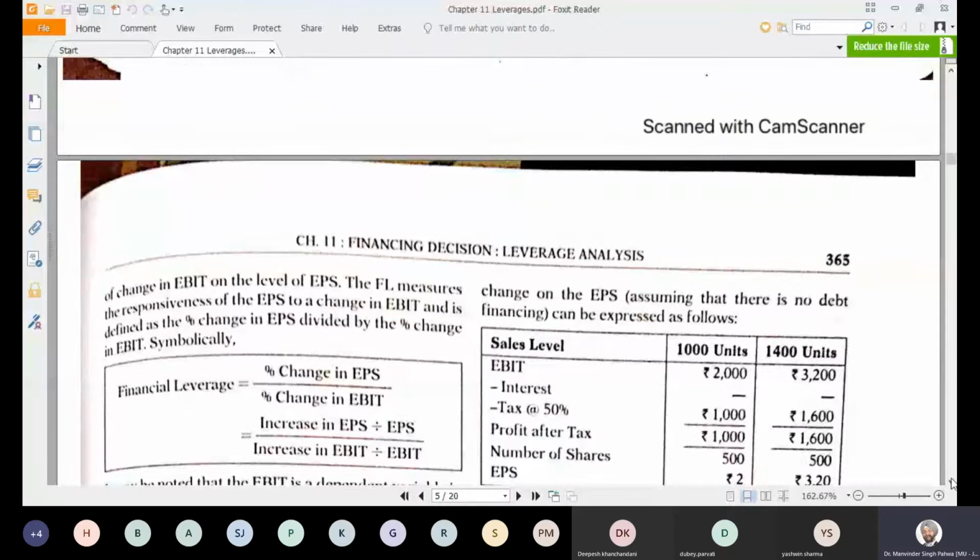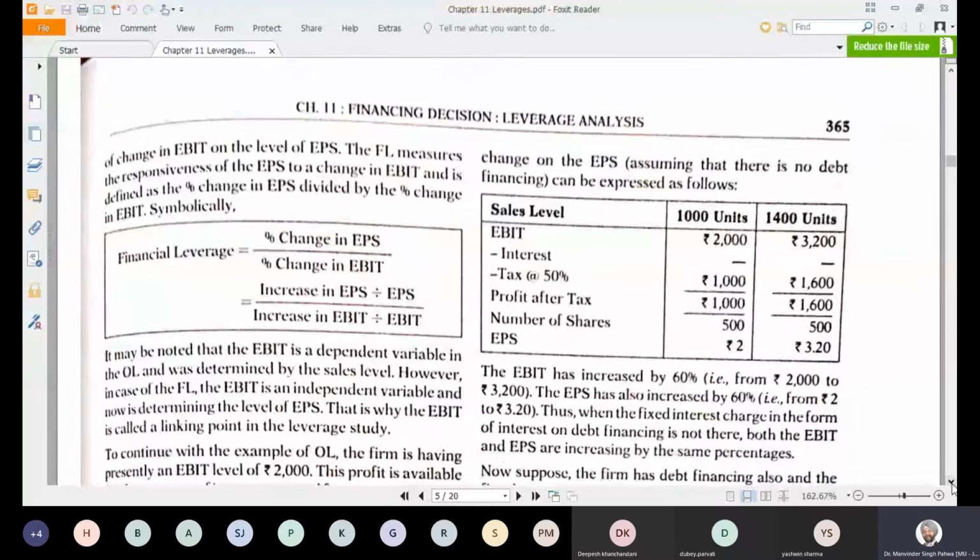In the previous operating leverage, we have seen the change in sales or change in contribution to change in EBIT. Now here EBIT has changed its position from dependent to independent one. Now here EPS will be depending on EBIT.